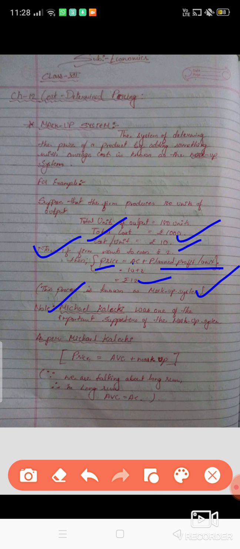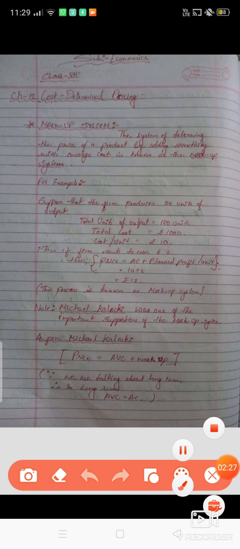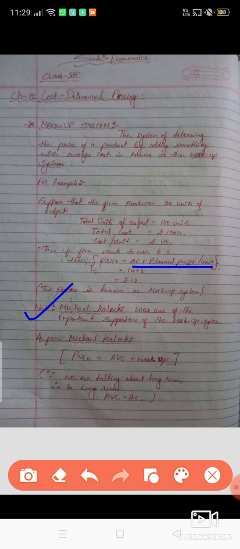Michael Kalecki was one of the important supporters of the markup system. You have to remember Michael Kalecki, because this type of question always comes in the board examination. As per Michael Kalecki, price is equal to average variable cost plus markup. Here the planned profit is nothing but the markup.